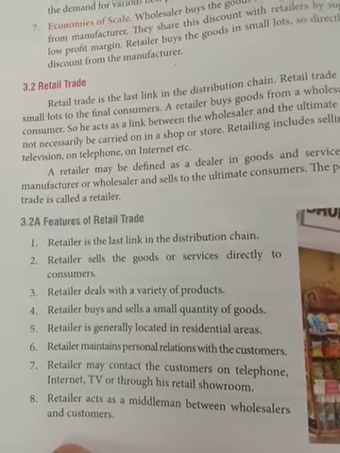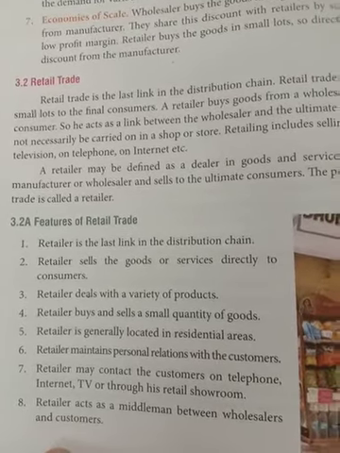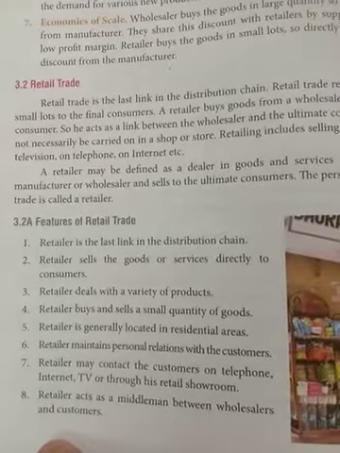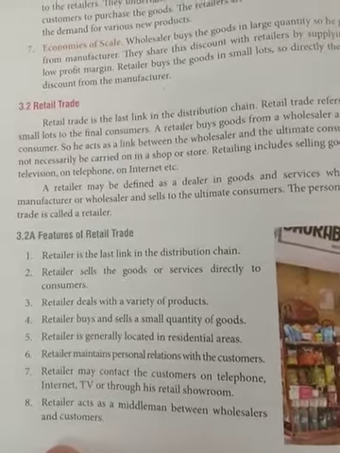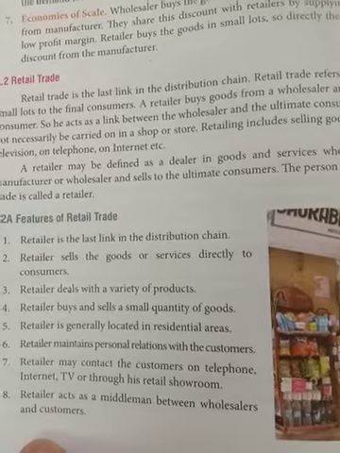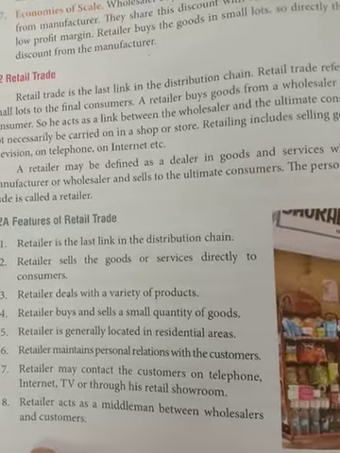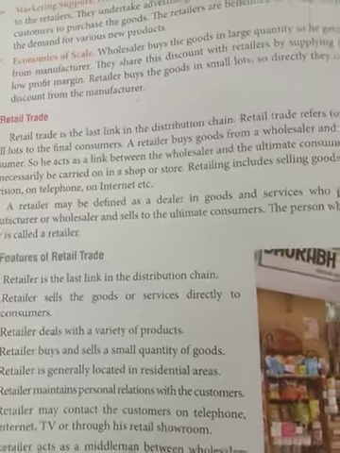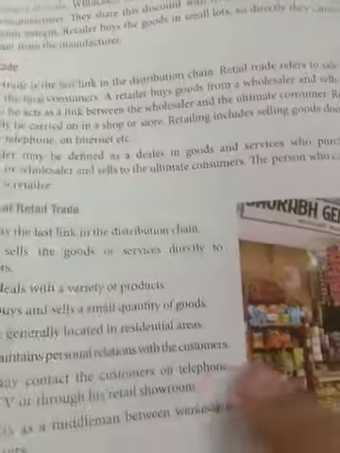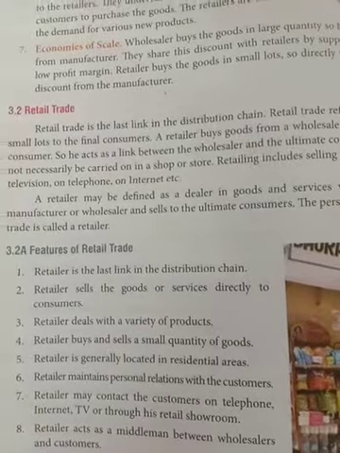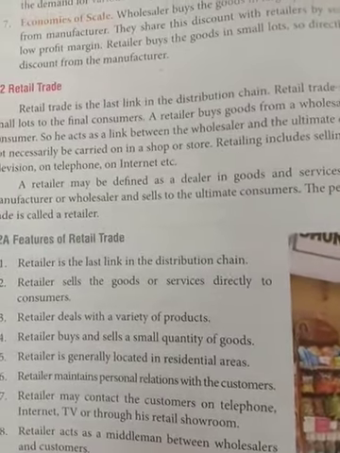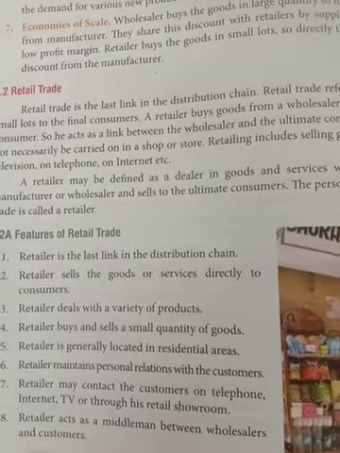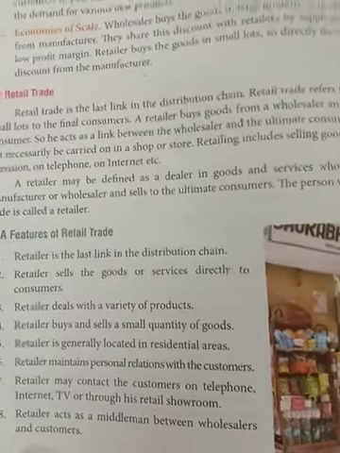Variety of products a retailer can have. They need not sell just one line of product. They can sell a variety of products. Many types of things can be in the retailer's shop. They buy goods in small quantities and they definitely sell in small quantities. They are generally located in residential areas, near populated areas. Retailer shops are there, and they need not maintain a very big godown. A very small space can be there with them.